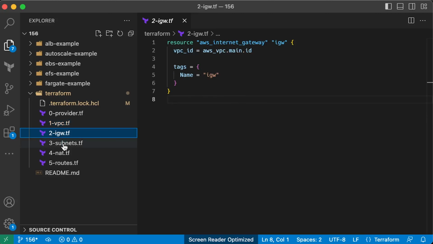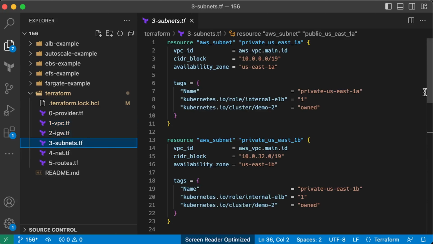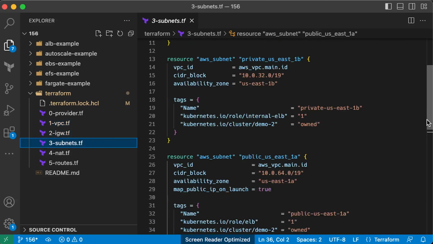Internet gateway to provide internet access for public subnets. Then we have two private and two public subnets. Public subnets will use the internet gateway as a default route, and private subnets will use a NAT gateway. Now, the important part is subnet tags. For EKS to function properly, you need to have the Kubernetes cluster tag with your EKS name. The value can be owned or shared. This tag, for example, will be used by Karpenter to discover and autoscale your cluster.